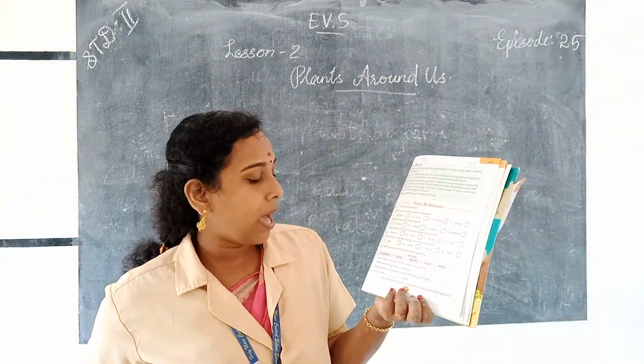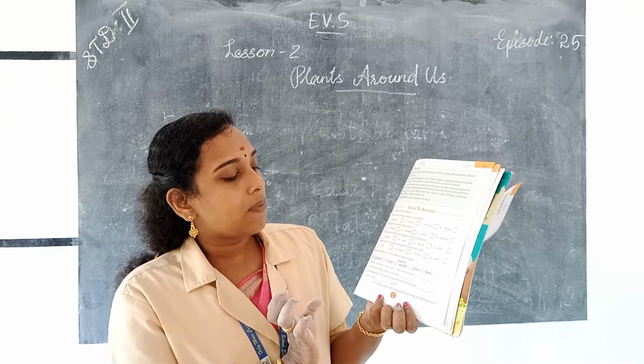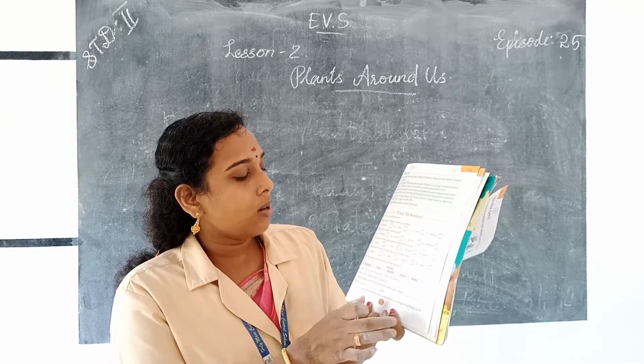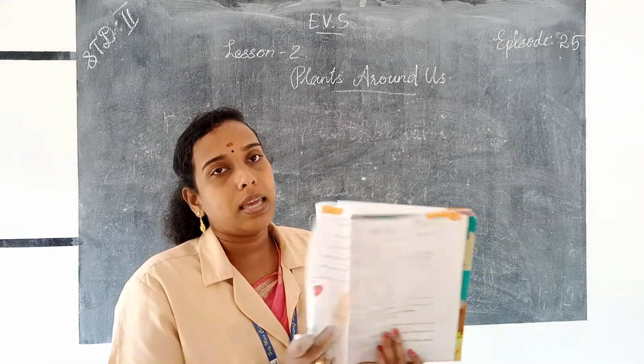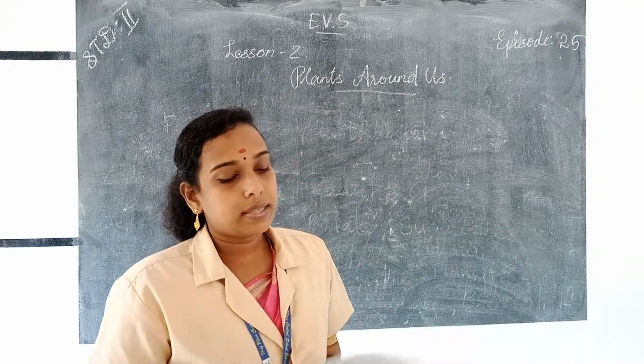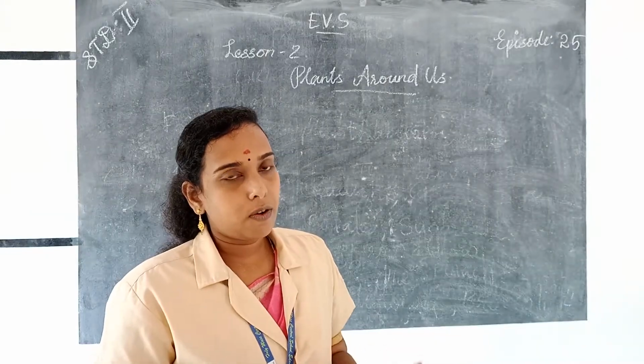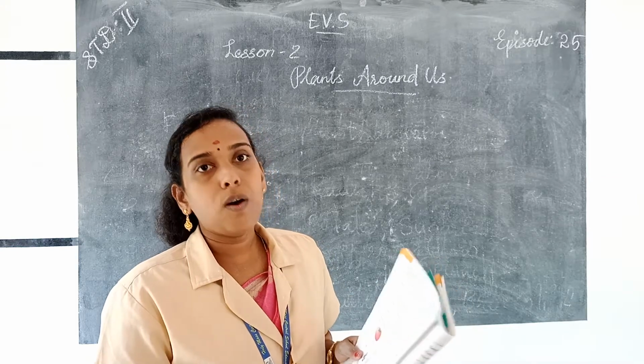Then lotus is an aquatic plant. A-Q-U-A-T-I-C, aquatic plant. Then small plants with weak stems running along the ground are called creepers. C-R-E-E-P-E-R-S, creepers. Then to answer the following questions, the answers will be sent to your WhatsApp.